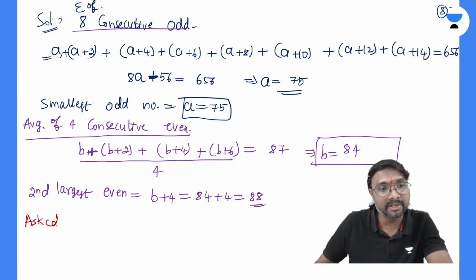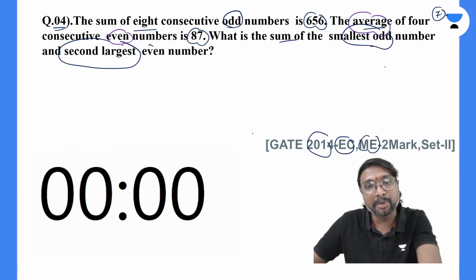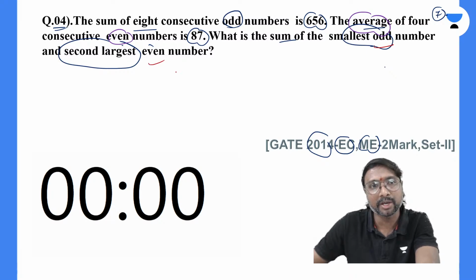What is that asked sum? Asked summation is equal to which one? So what is that asked summation? You can say, everyone, the smallest odd number and the second largest even number, right?